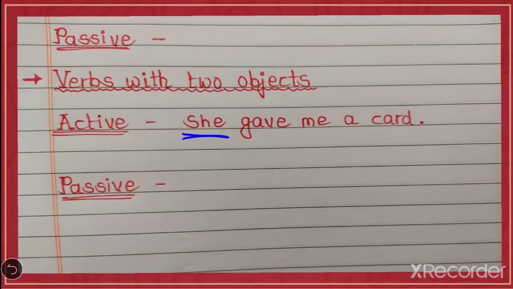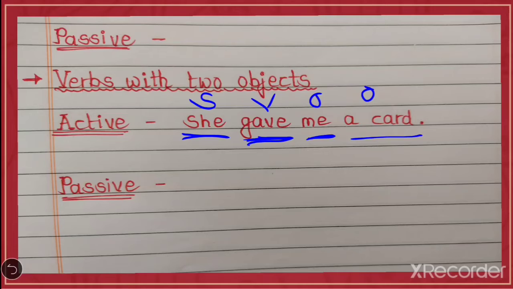Now she is a subject, give is a verb, me is also an object, a card is also an object. Now students, first of all look here, this sentence is in which tense? The sentence is given in simple past tense, gave. So you can understand that this sentence is in simple past tense.